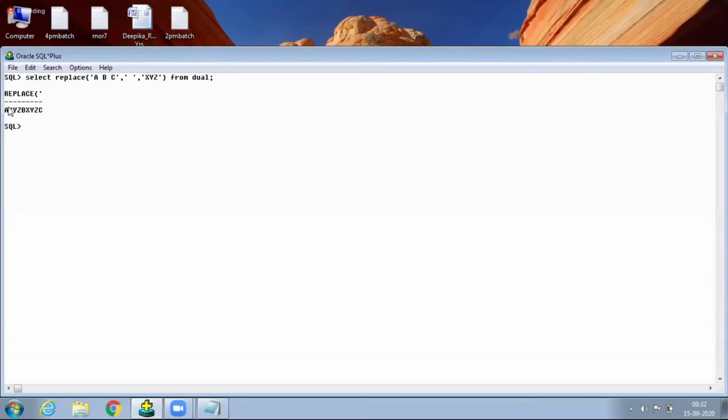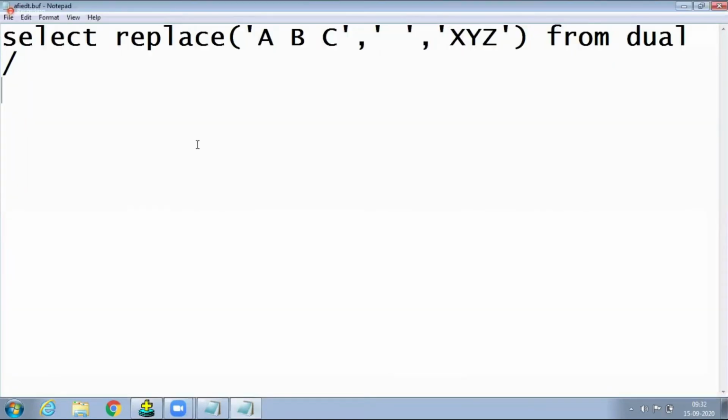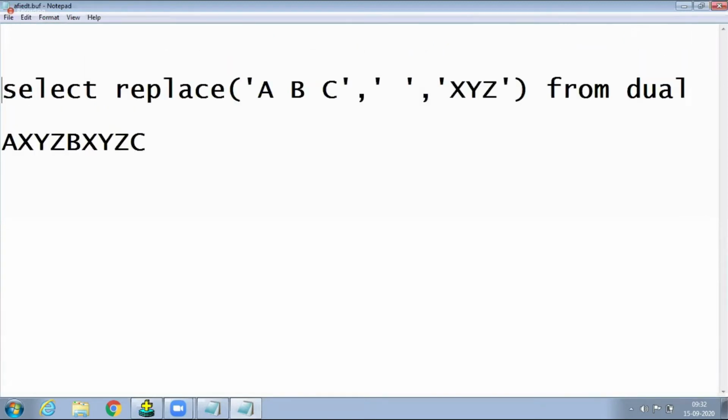And now write it first with this example, character by string, anything also. An example also, guys. Then I will tell you the important concept. Here select replace of single quote A space B space C, where the space is replaced with XYZ.